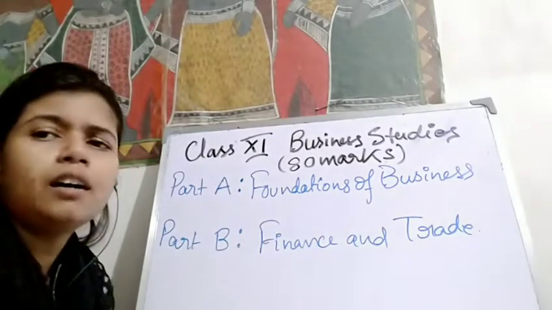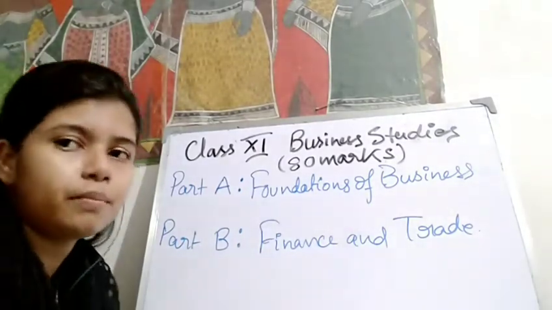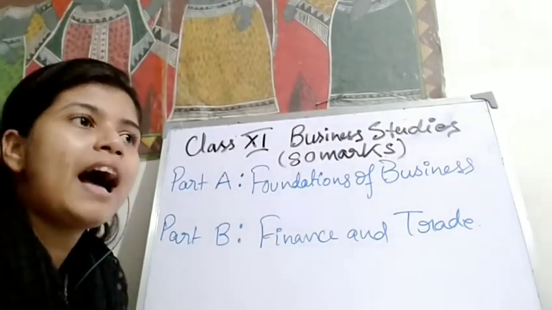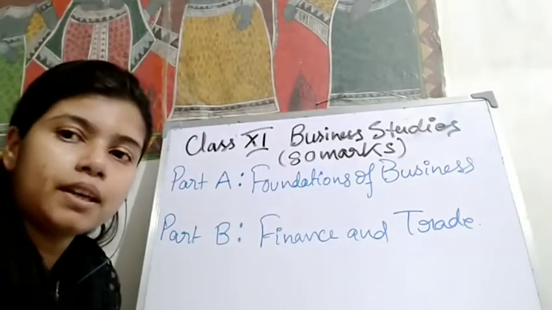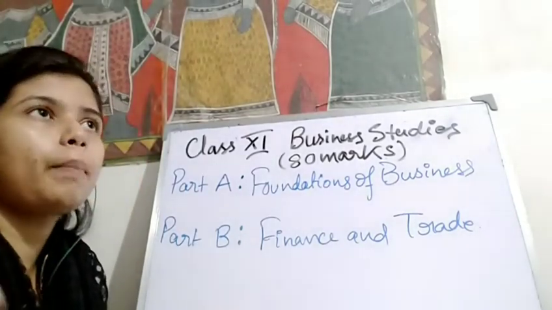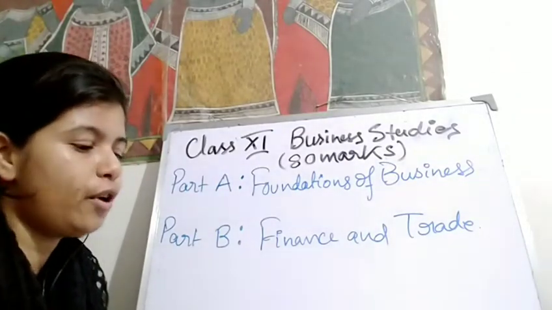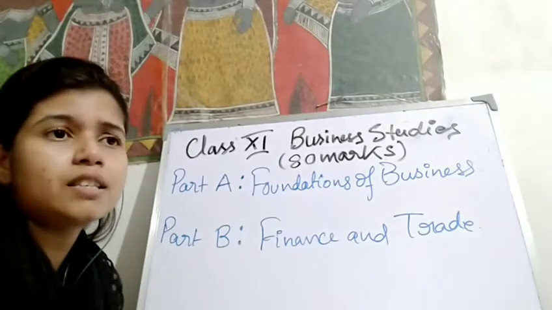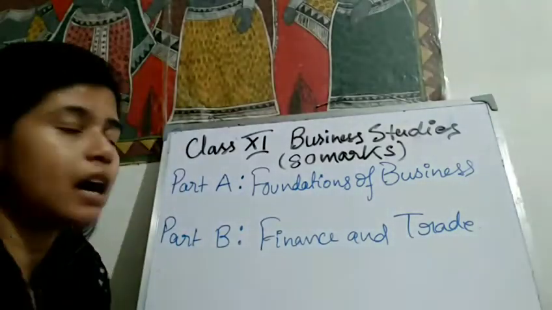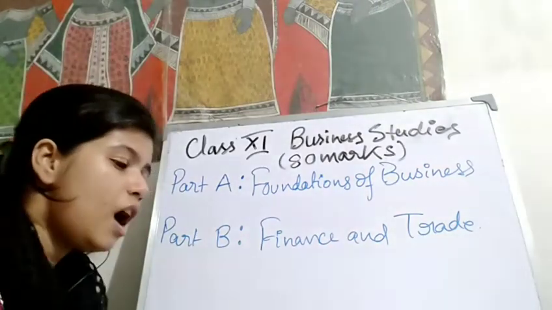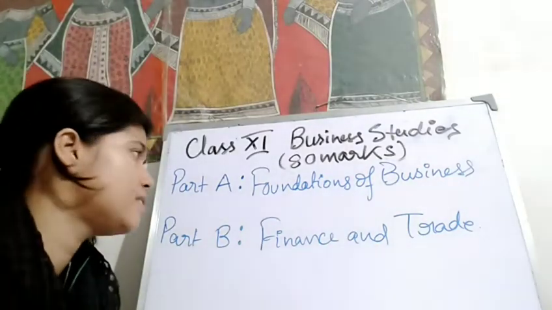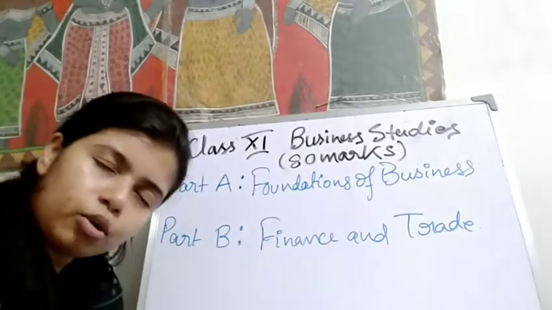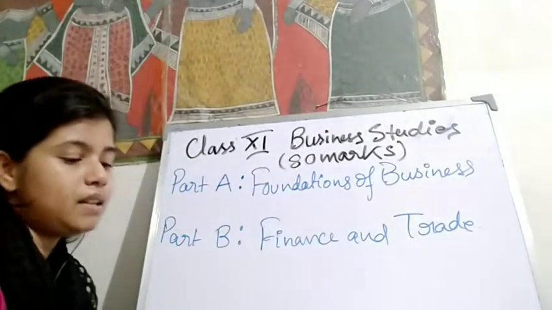In part A, what will we learn about? We will learn about various forms of business organization, how business has evolved from history. We will learn about the concept of business organization and its forms. We will come to know what services are provided by the business organization, the concept of economic activity, what our history regarding business was, and what intermediaries are present in business and all. And finally, we will move on to the total procedure of trade and commerce in the business concept.